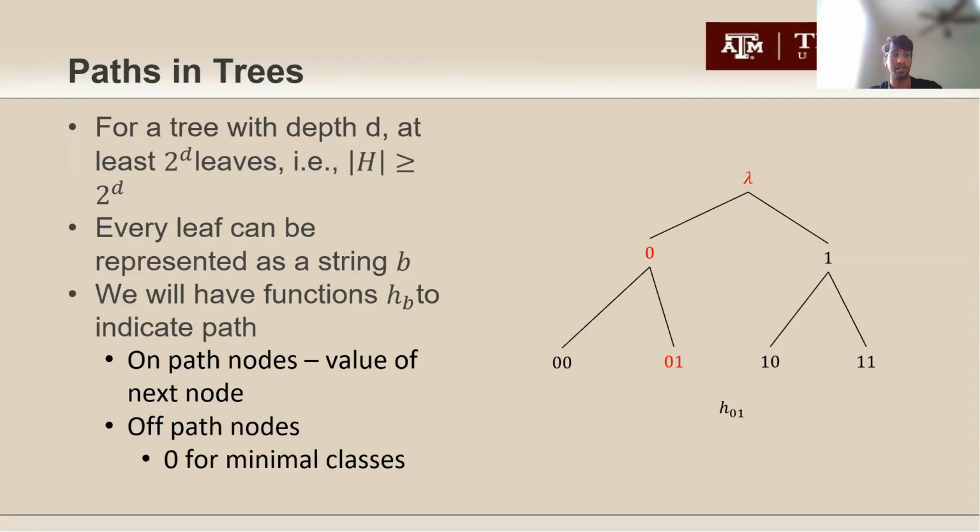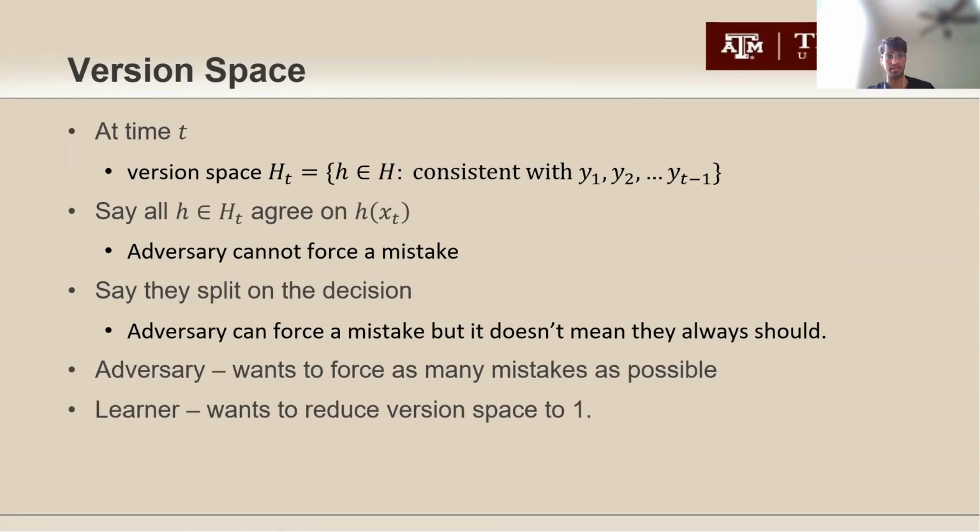Typically, for minimum classes, off-path nodes are assigned value 0. For probabilistic classes, which is the set of classes that this paper uses to establish the upper bound, the off-path nodes are assigned value 1 with some small probability of the form 2 raised to some function of root D. Again, there will be more on those in later slides.